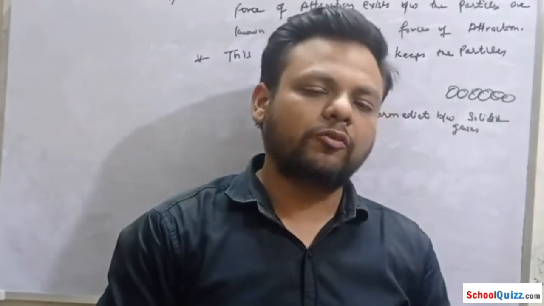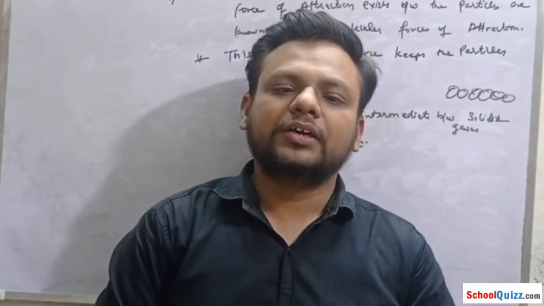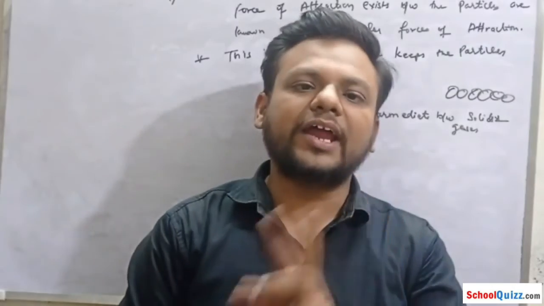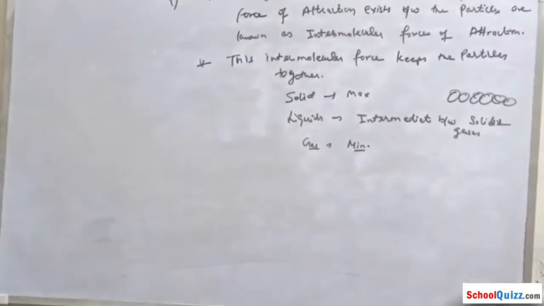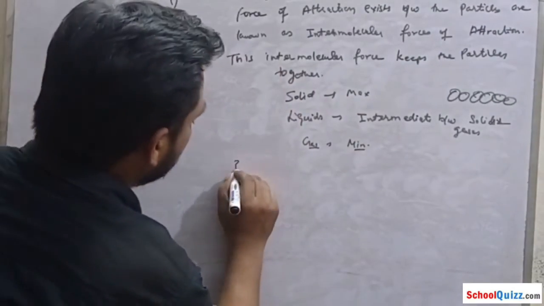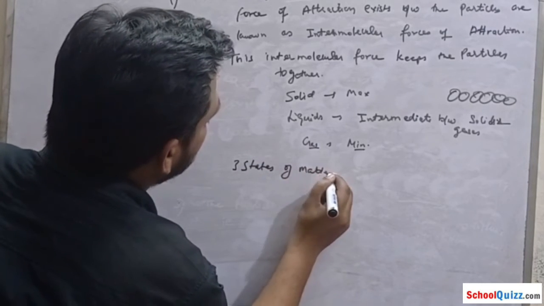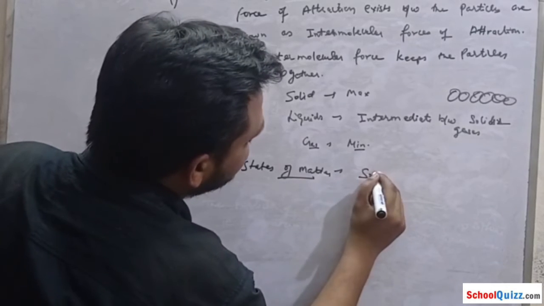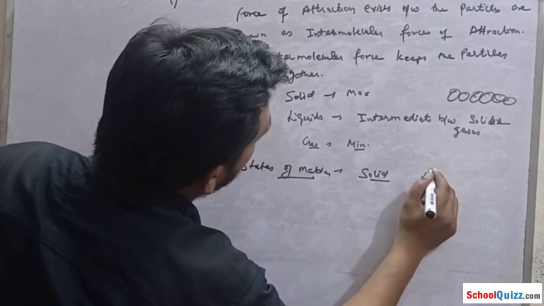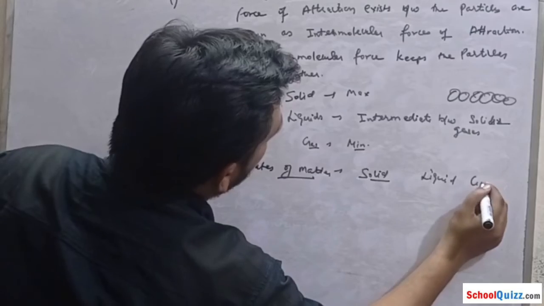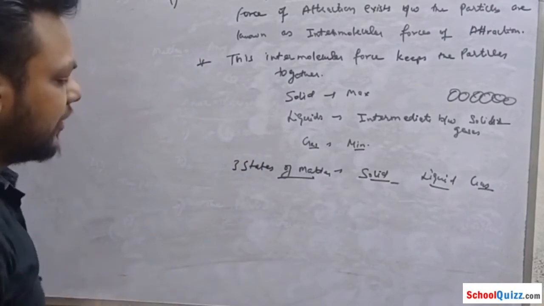In our next video we will discuss the three states of matter, that is solid, liquid and gas.